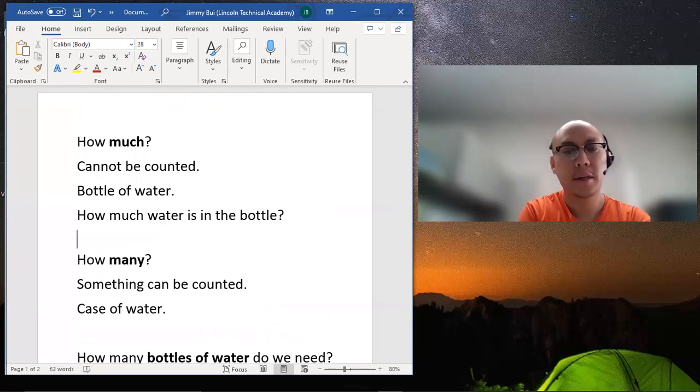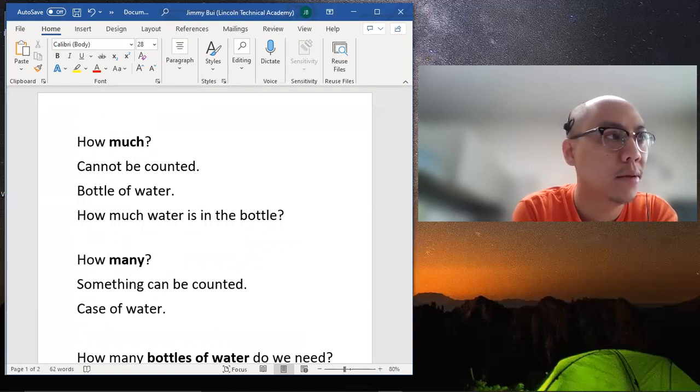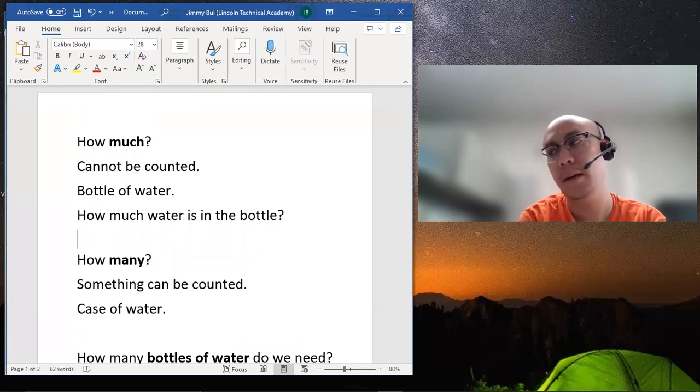Of course, that can be measured, right? I can pour all of the water and say there's 16 ounces. But when we're speaking with somebody and we're talking possibly a recipe or just living everyday life, we're not going to carry a measuring cup with us to say, hey, let's measure how much water is in the bottle.